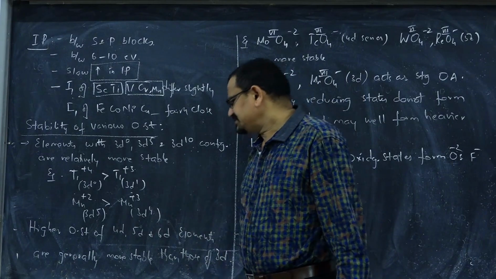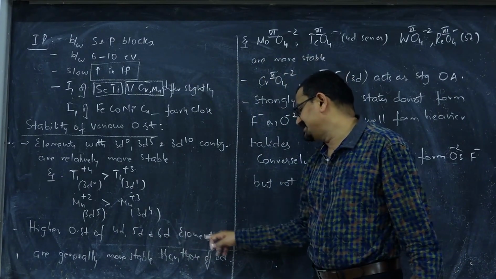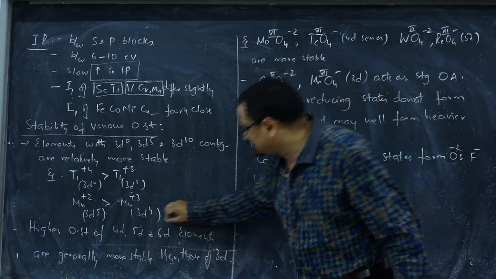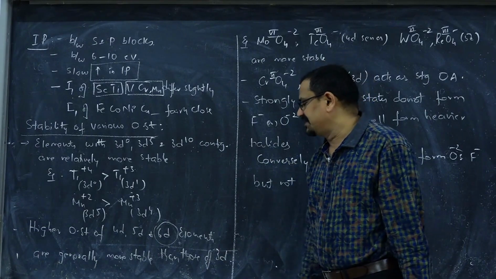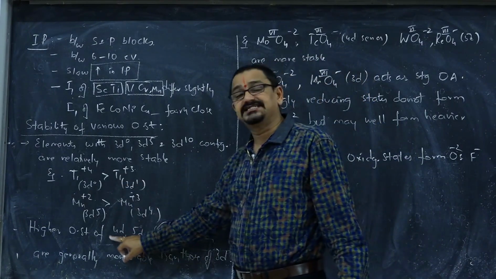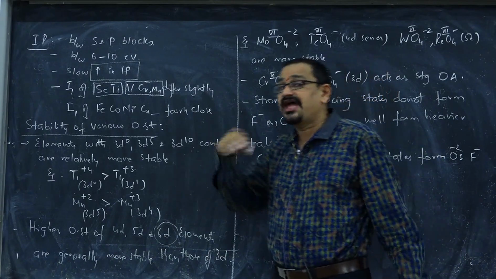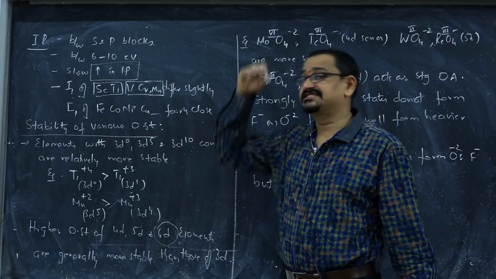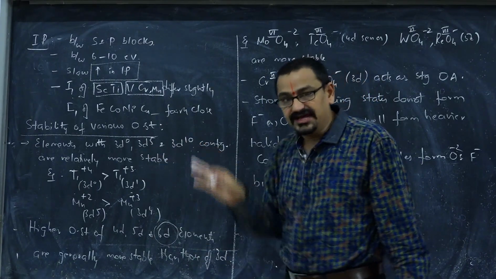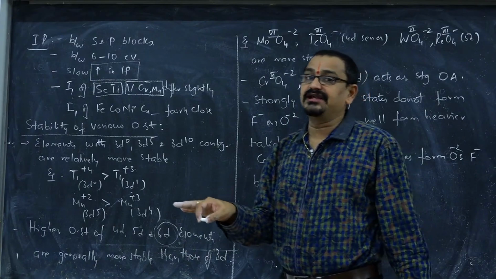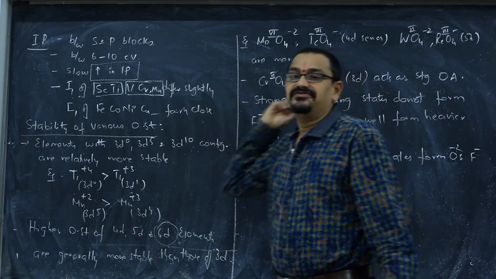And then usually higher oxidation states of 4d, 5d and 6d series elements. 6d is not discussed in NCERT, but still people have already learned about it. Higher oxidation states of 4d, 5d and 6d series elements are relatively more stable than the same higher oxidation states of 3d series elements. Higher oxidation states of heavier transition elements are fairly more stable than the same higher oxidation states of 3d series elements.